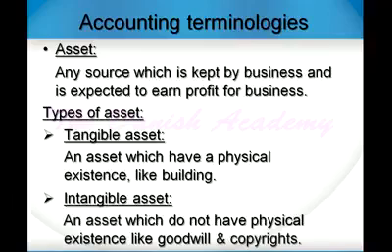Asset is any source which is kept by business and is expected to earn profit for business. There are two types of assets: tangible assets and intangible assets. Tangible assets have physical existence, for example, building of the business, office, furniture. And intangible assets are those assets which do not have any physical existence, for example, goodwill and copyrights of the business.